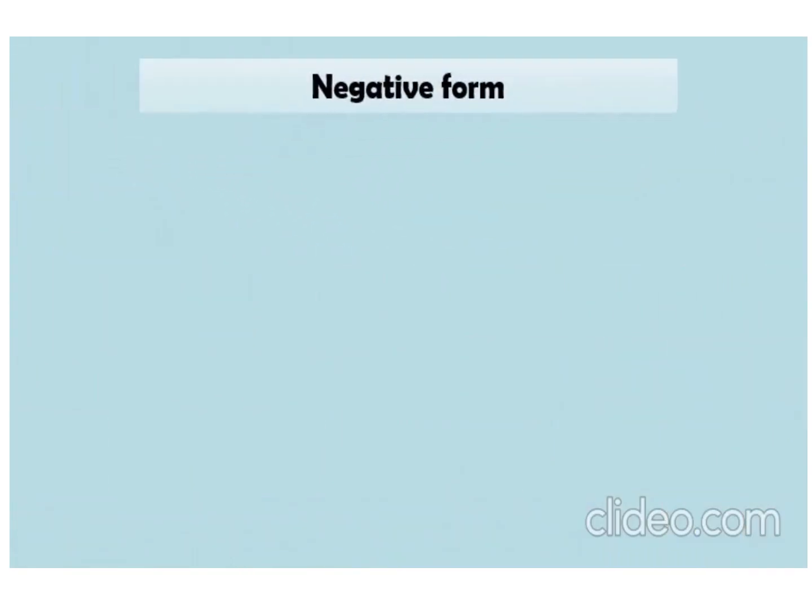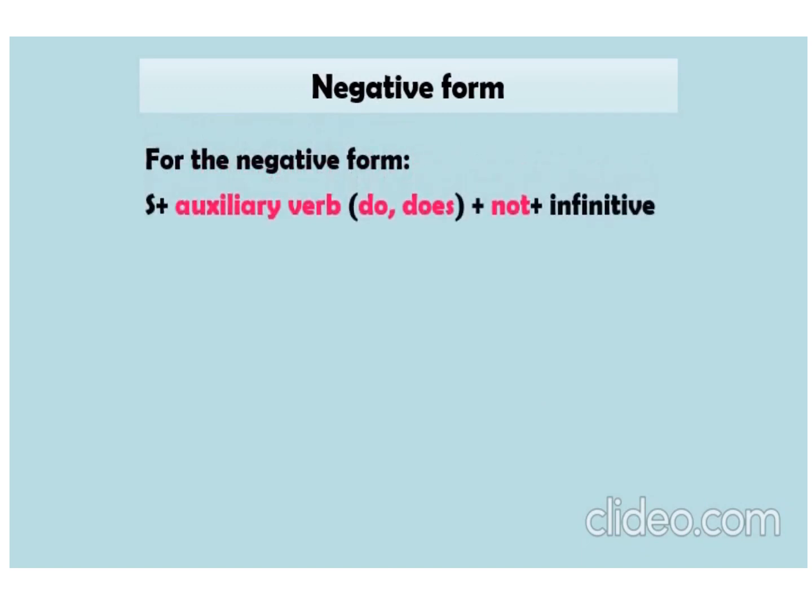How to make the negative sentences in the simple present tense. For the negative form, we generally write the subject, auxiliary verb, that is your helping verb, that is do, does, plus not, as we are talking about the negative form. So negative is incomplete without not, plus infinitive, that means the root word of the verb.